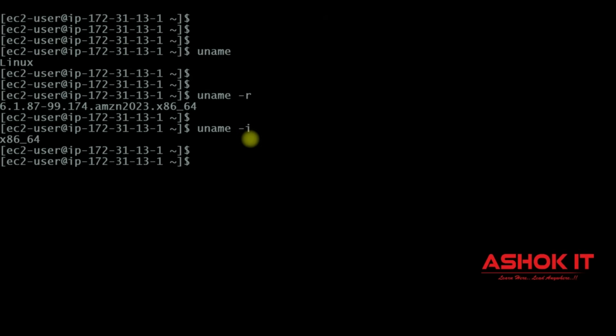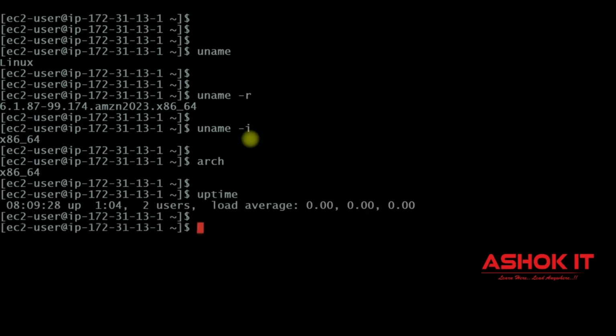We are using a Linux machine. This is the hardware version of that Linux machine. And if you execute arch command, what is the architecture of this Linux machine? It is printed. Similarly, if you execute uptime command, it will print from when this machine is up and running.